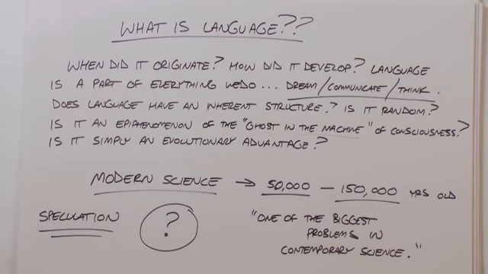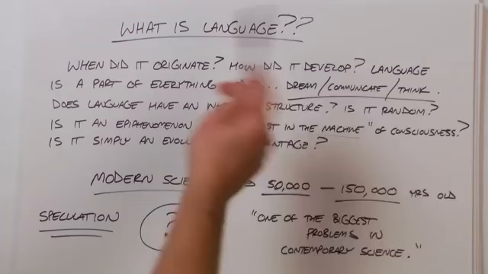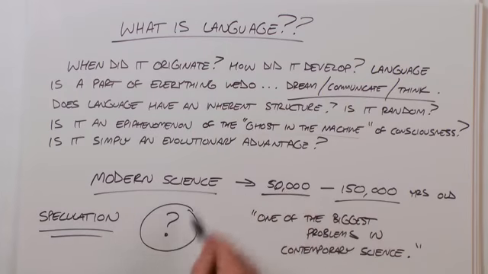Modern science believes that language was born between 50,000 and 150,000 years ago, which basically means it has no idea. All the science that's done in contemporary science is mere speculation, and language is actually considered one of the biggest problems in contemporary science. Since modern science doesn't have any answers for us, let's take a look at the Bible.